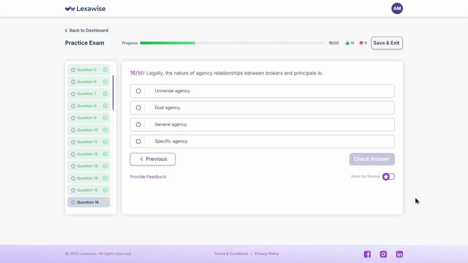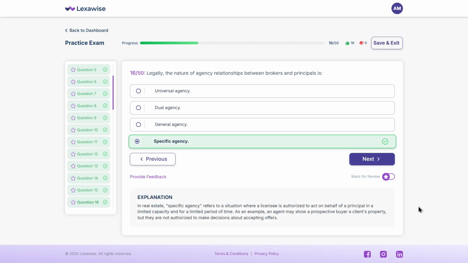Legally, the nature of agency relationships between brokers and principals is A. Universal agency, B. Dual agency, C. General agency, D. Specific agency. Think it through. The correct answer here is D. Specific agency. Real estate agents are typically hired for a specific task, like listing or selling a home. That limited authority defines the relationship as specific agency.